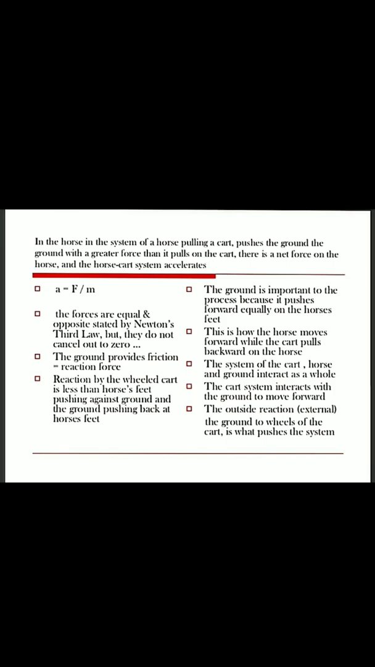This is how the horse moves forward while the cart pulls backward on the horse. The system of the cart, horse and ground interact as a whole. The cart system interacts with the ground to move forward. The outside reaction, the ground on the wheels of the cart, is what pushes the system.